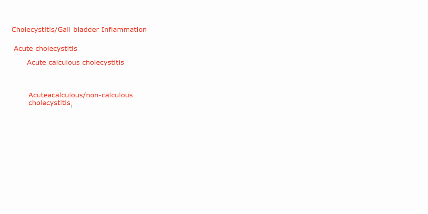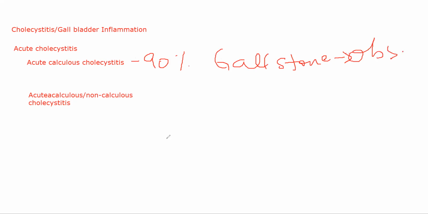Here, calculus cholecystitis means a gallstone is coming into the gallbladder, and that gallstone is blocking the neck, creating an obstruction in the neck of your gallbladder. 90% of cases of all acute cholecystitis will be of this type, with a gallstone causing obstruction. In the rest of the 10% of cases, it is because of other reasons.